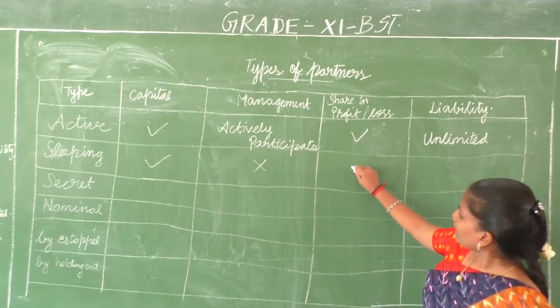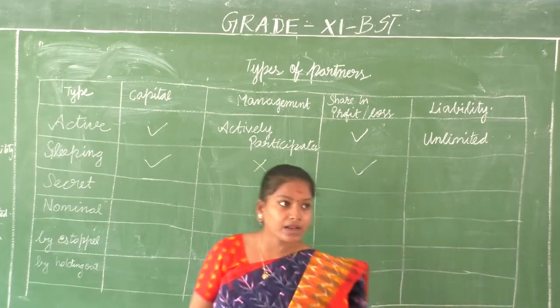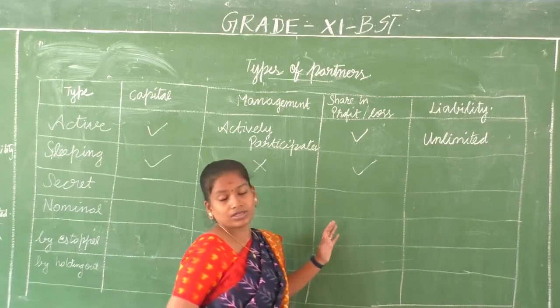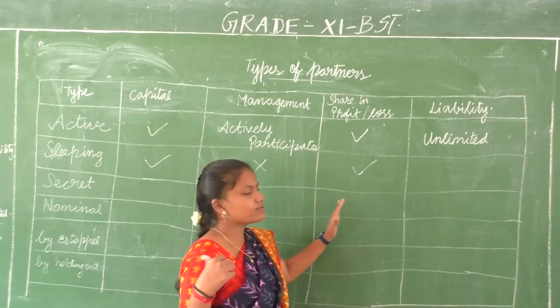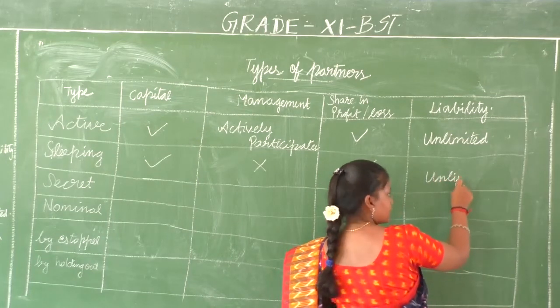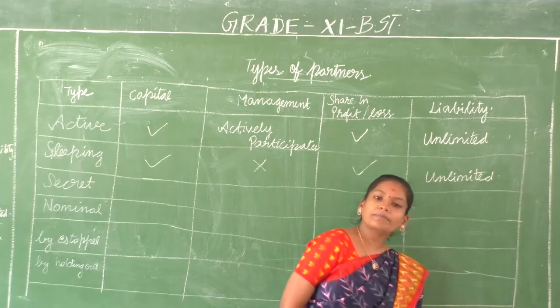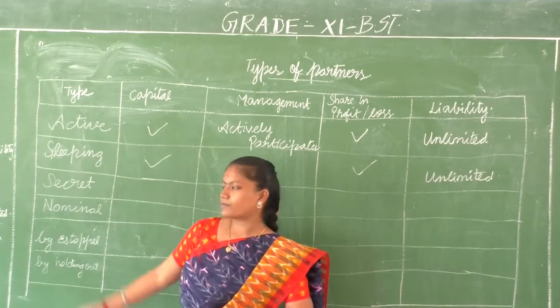Profit and loss is shared, since they have invested capital. But the liability is of course unlimited. As a partner of the firm, the liability that a sleeping or dormant partner faces is unlimited.